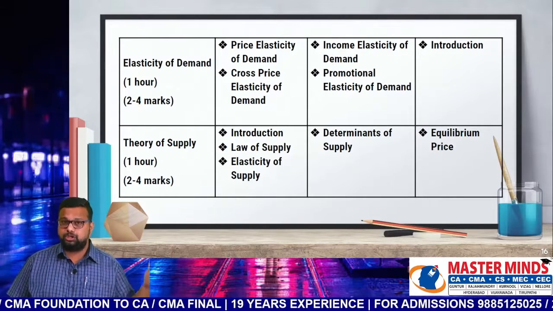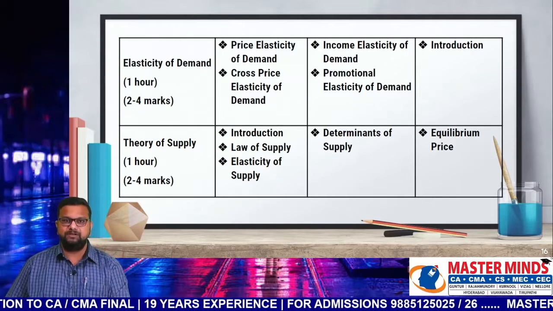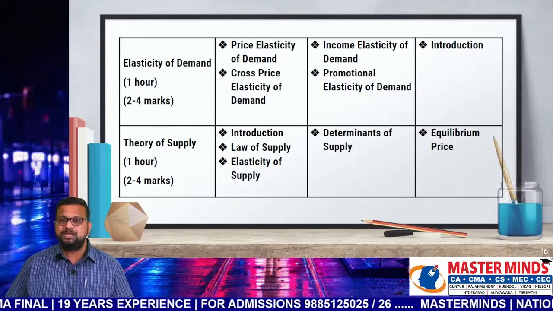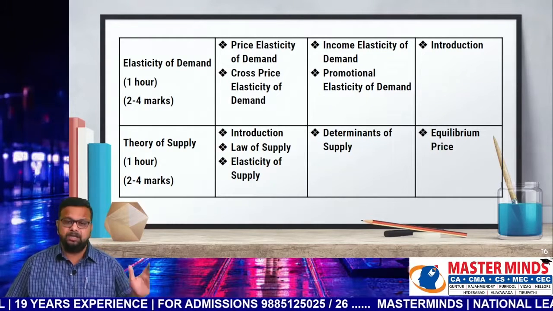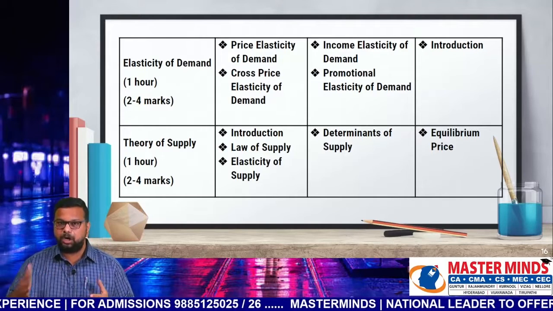So you may get 2 marks, or the maximum you will get from this chapter is 4 marks. First priority items are price elasticity of demand and cross price elasticity of demand. Second priority items are income elasticity of demand and promotional elasticity of demand. All the remaining items have been categorized as third priority items.